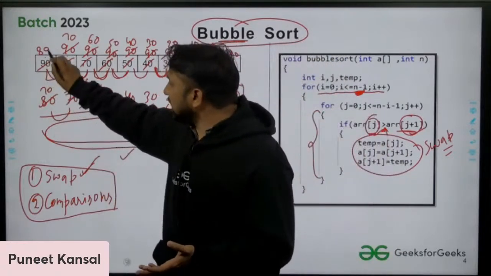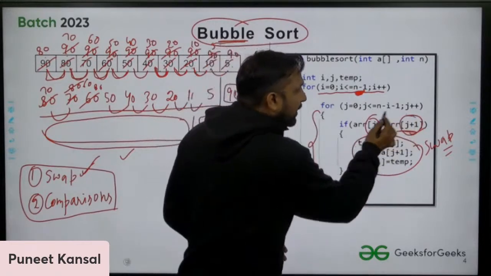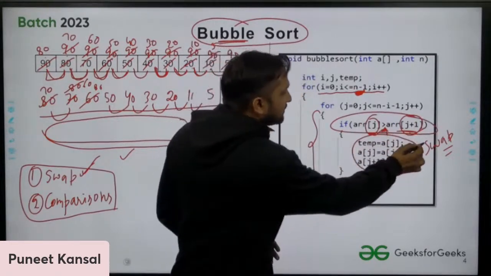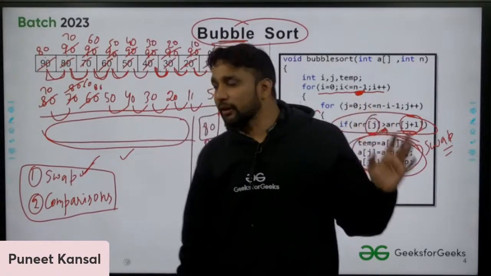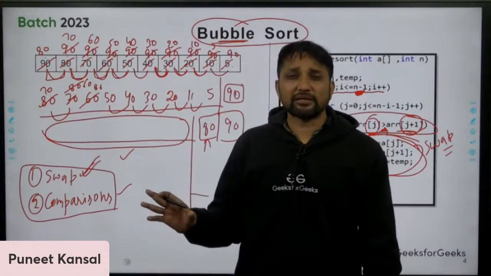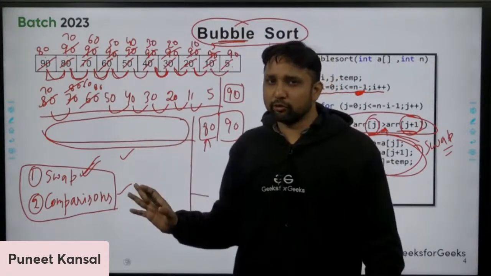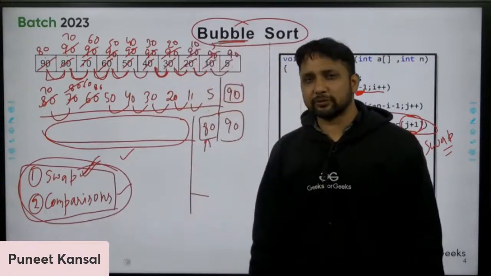Here you are comparing 90 with 80. You are comparing them. Which one is greater? This is the comparison. This is the swap. So the total number of comparisons and swaps you are performing decides what the time complexity of that sorting algorithm is. I'm talking in the context of every comparison based sorting algorithm.